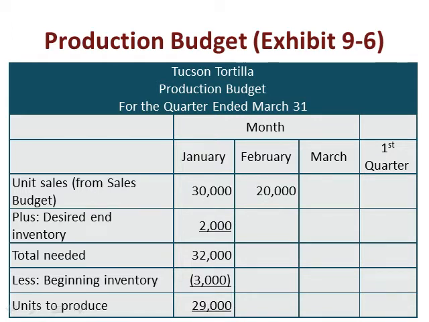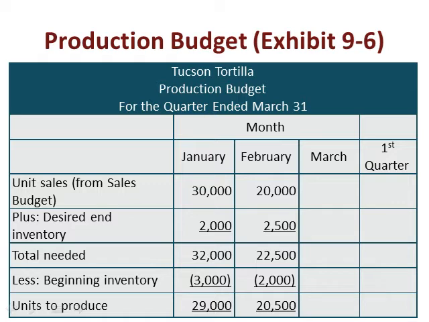In February, we said we were going to sell 20,000 units, right? And what is our desired ending inventory in February? And here we'll assume 2,500, so we need to produce then 22,500. But we know, based on January planning, we had targeted an ending inventory in January of 2,000, which becomes the opening or beginning inventory in February. So we back that out to get to 20,500.